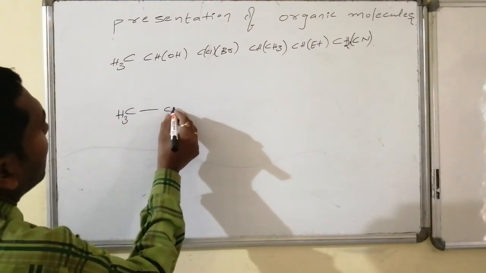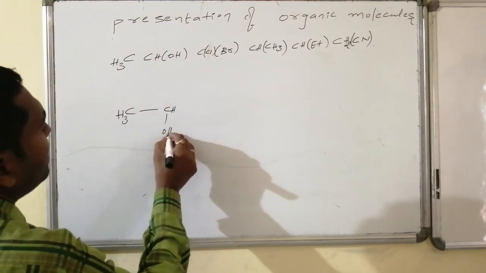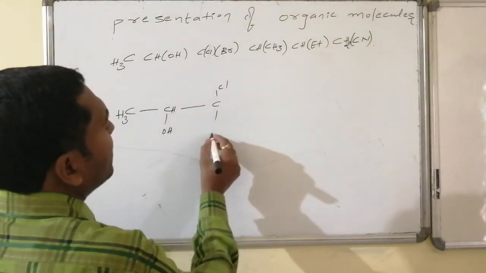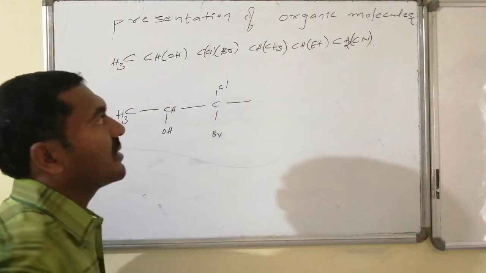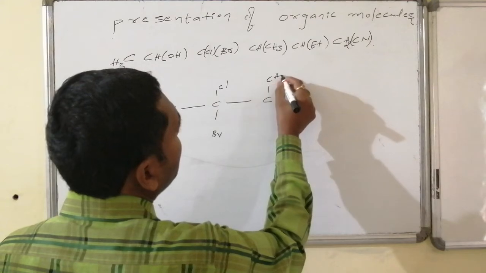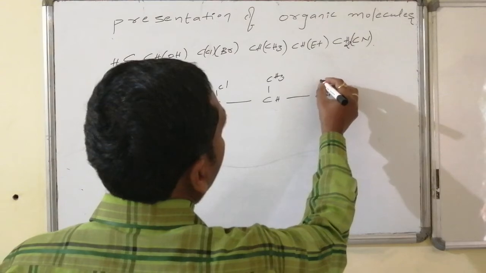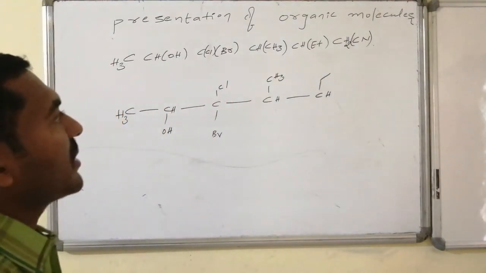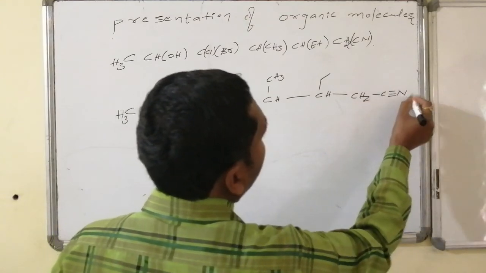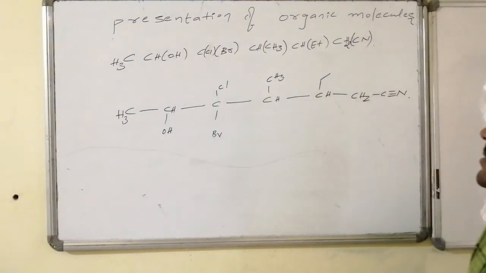Now the terminal one is methyl, which is connected with carbon having H, and it is connected with OH. Now it is connected with carbon having chlorine as well as bromine as its substitutions, and it is connected with CH having methyl as its substitution, connected with CH having ethyl as its substitution, followed by CH2CN, and this is the complete bond line representation of the molecule.